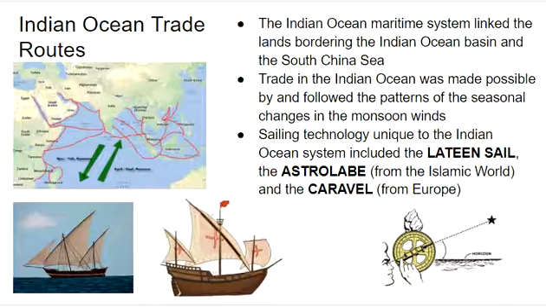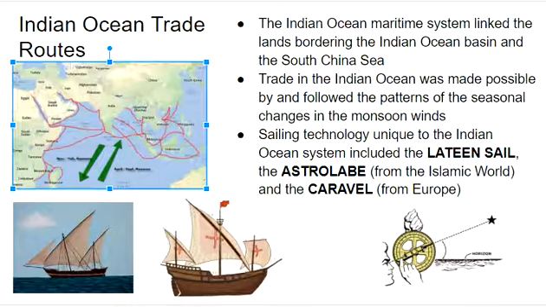The second route we're going to look at is the Indian Ocean trade routes. This is the routes by sea that were formed in order to avoid the taxes or tolls along the Silk Road. So the Indian Ocean maritime system linked lands from India to Africa, the Arabian Peninsula, and even Asia. It was made possible because of seasonal changes in the monsoon winds. If you see here at this image, during the spring, there were winds pushing people towards India. And then actually, once winter came, it pushed them away. So that actually helped people travel around the Indian Ocean.